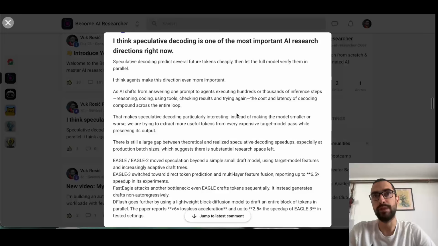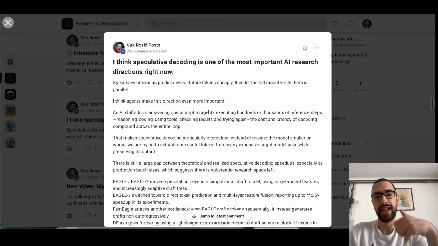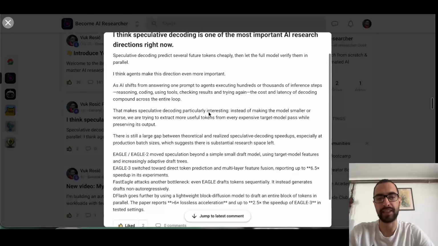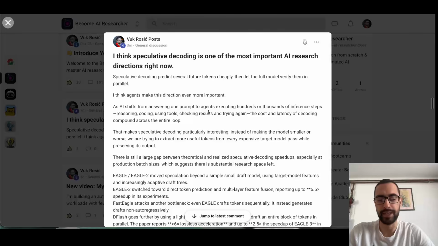I think you will be able to run a trillion parameter model on just your iPhone with speculative decoding. And I don't know if you will be able to write kernels for a trillion parameter model. Maybe you need completely different algorithms, but I feel like speculative decoding has a lot more potential than other types of inference optimization.